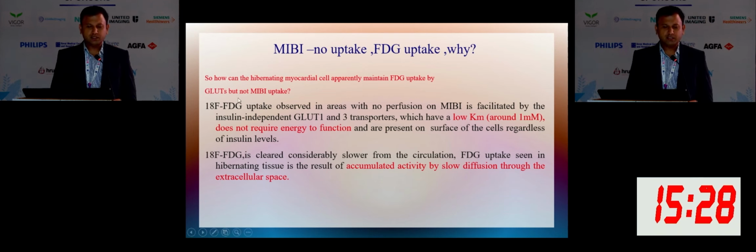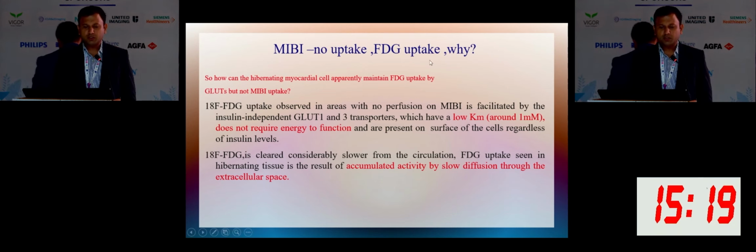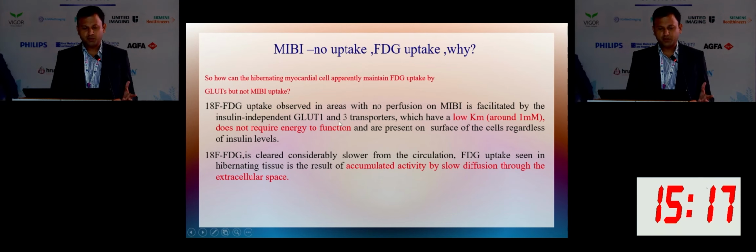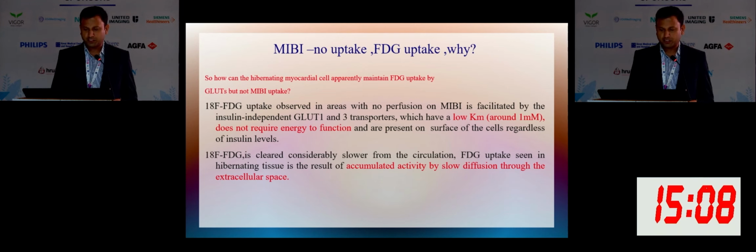So that question is answered in this. Like you can see how a hibernating myocardial cell maintains FDG uptake even though there is no perfusion with the help of MIBI. So this is the answer: there is no perfusion, but insulin-independent GLUT1 and GLUT3 transporters are there, which have a low Km value. It does not require energy to function. So because of that, the FDG will go into the hibernating myocardium.